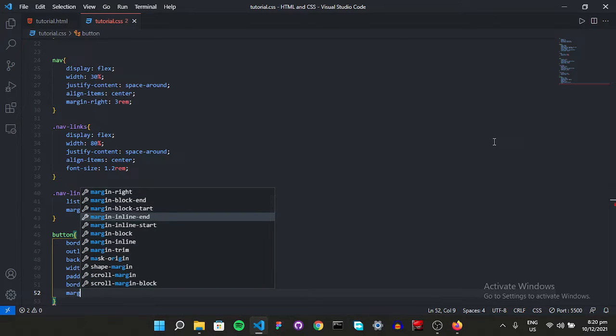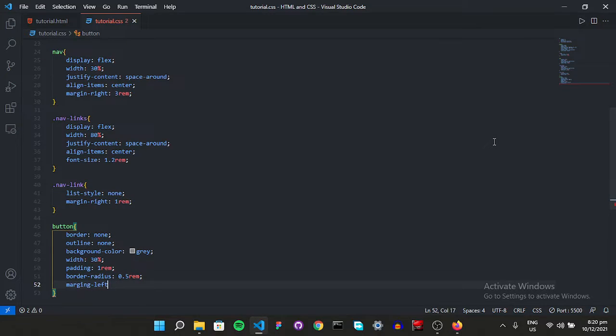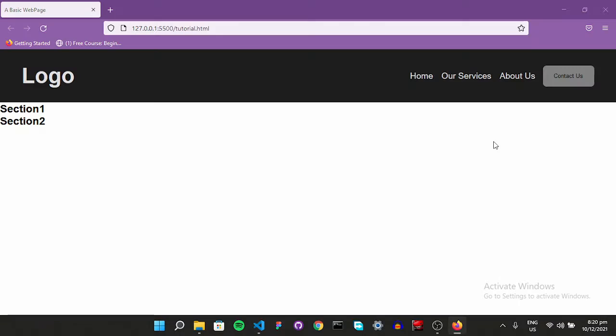I really want some space to breathe after our nav, so let's say margin left. It's going to be margin, not margin. Wait, margin left is going to be like 1 rem more, so we have a space to breathe.